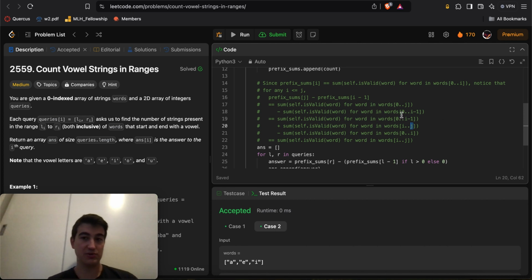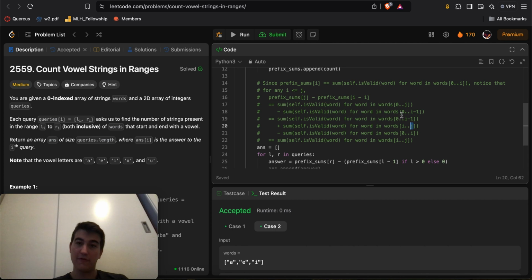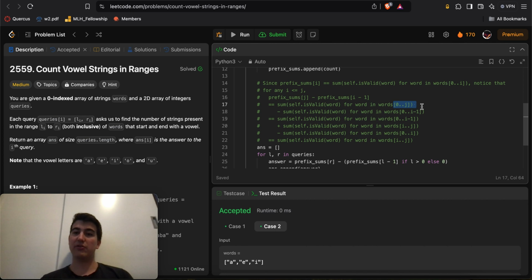So here we can choose to sum up the validity of the words from index 0 to i minus 1 inclusive, and then from i to j inclusive. So essentially we can split 0 to j into 0 to i minus 1 and i to j. But remember, we're still subtracting by 0 to i minus 1 here. So here I should make a quick update. If we have the sum of the validity of each word from index 0 to i minus 1 minus the very same sum of the validity of all the words from 0 to i minus 1, these two terms cancel out.